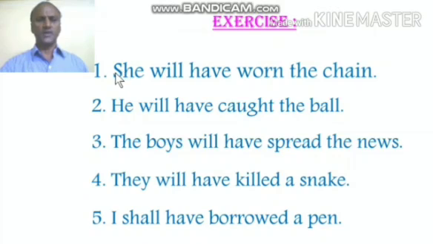So how to change from active into passive? The steps have been given. Write these steps or keep these steps in your mind or write somewhere in a notebook so that when you go for the other exams, after finishing your higher studies, you may be asked to do some exams. So that time you will come across this voice also. So it will be useful for you.